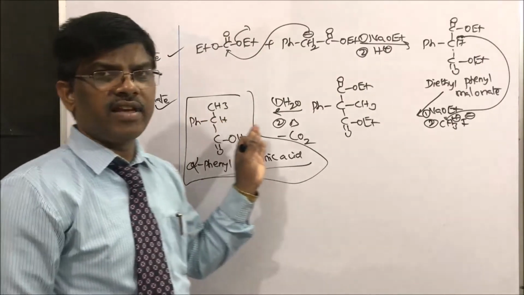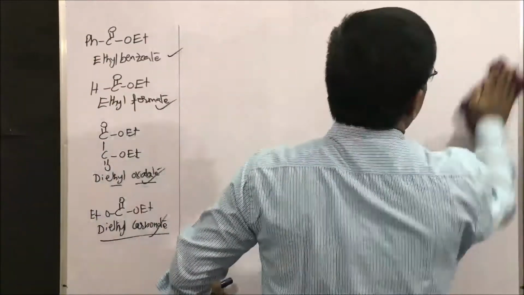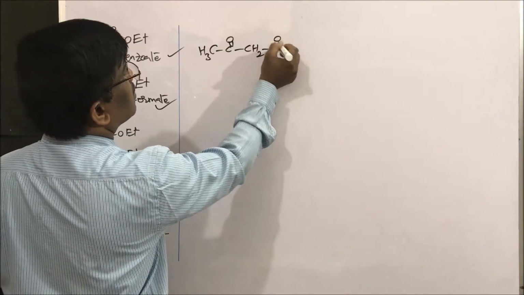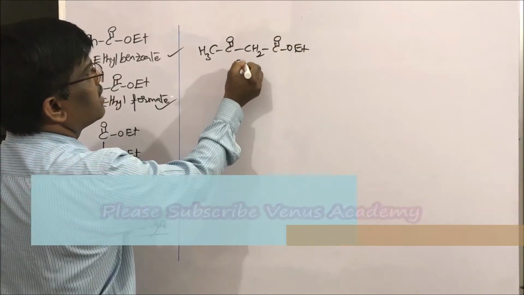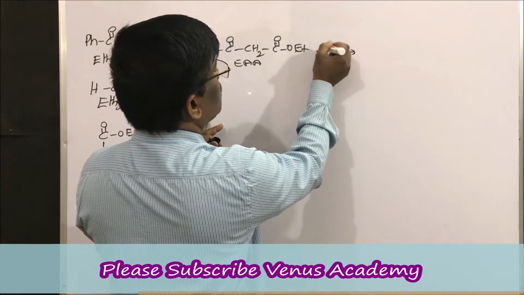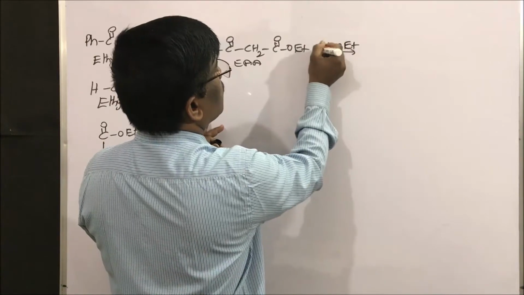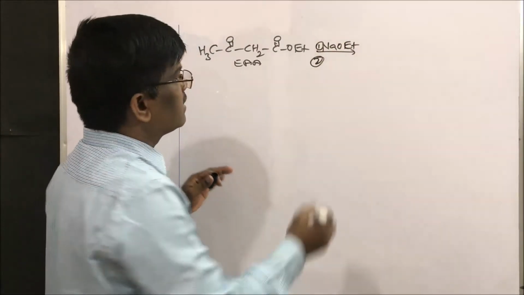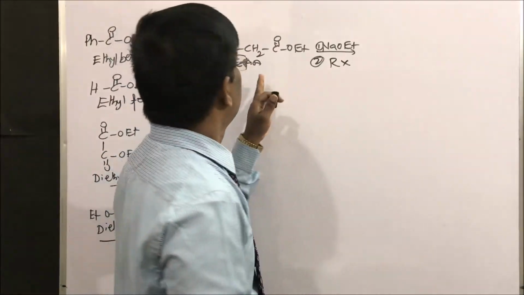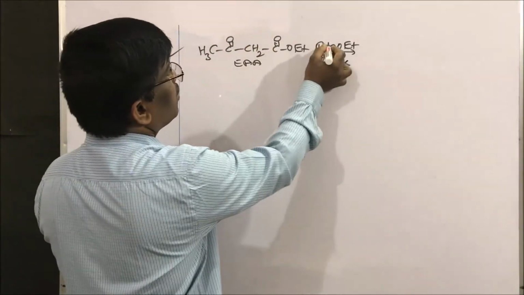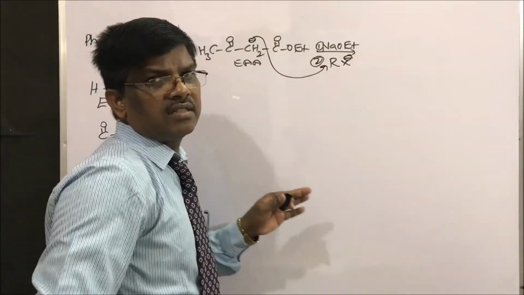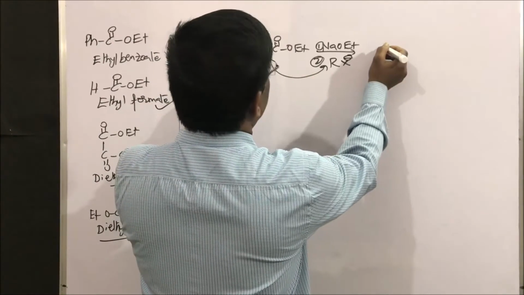Let us see ethyl ester and what can be done. So take ethyl ester. Yes, this is a known compound. Let us use sodium ethoxide, first step. Then second step, let us write RX, where X is halogen and R is alkyl. Now what happens? This proton is going to be abstracted and this is going to attack here, with loss of sodium X. So what am I going to get?